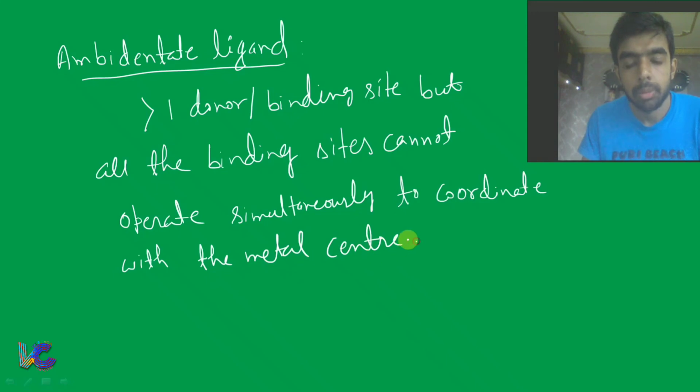That kind of ligand we call an ambidentate ligand. So what is an ambidentate ligand? Suppose there is a ligand which has more than one binding site, but all the binding sites cannot operate simultaneously to coordinate with the metal center.